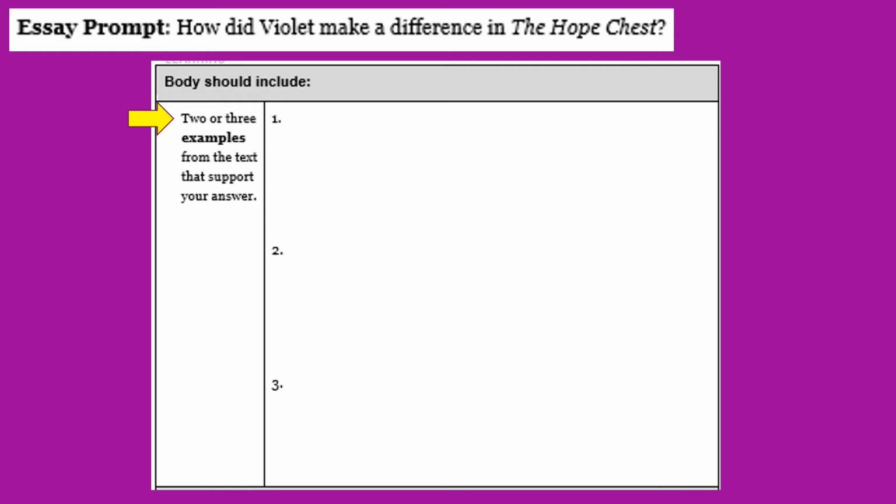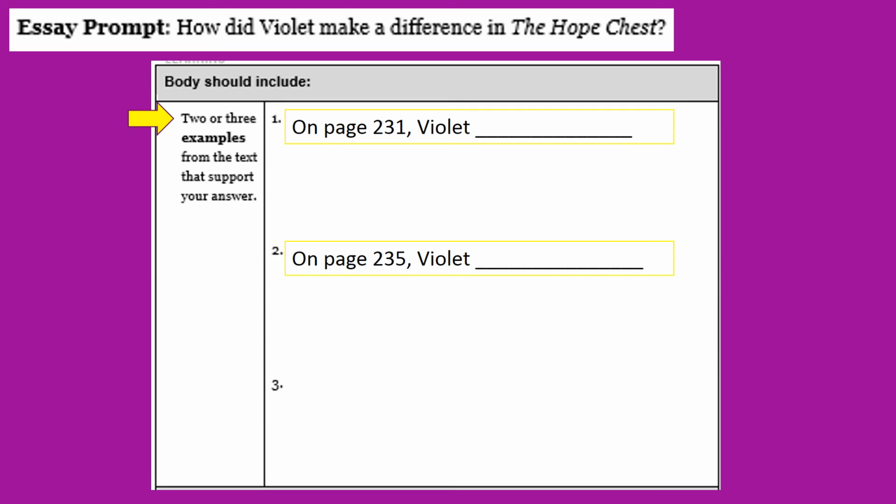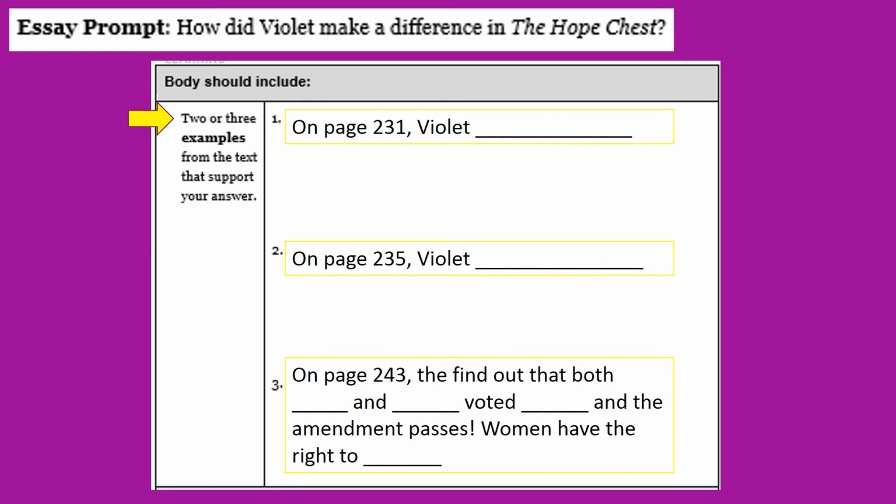Look back on page 231 for one piece of evidence, page 235 for another piece of evidence, and then finally on page 243 they find out that both blank and blank voted blank and the amendment passes. Women have the right to blank. Fill in that information. That will be your third example from the text to support your answer that Violet made a difference in the Hope Chest.